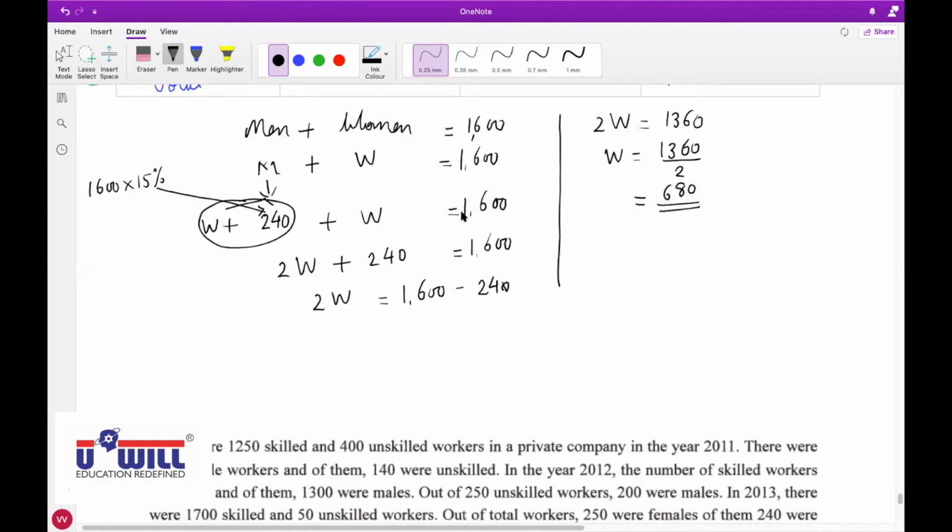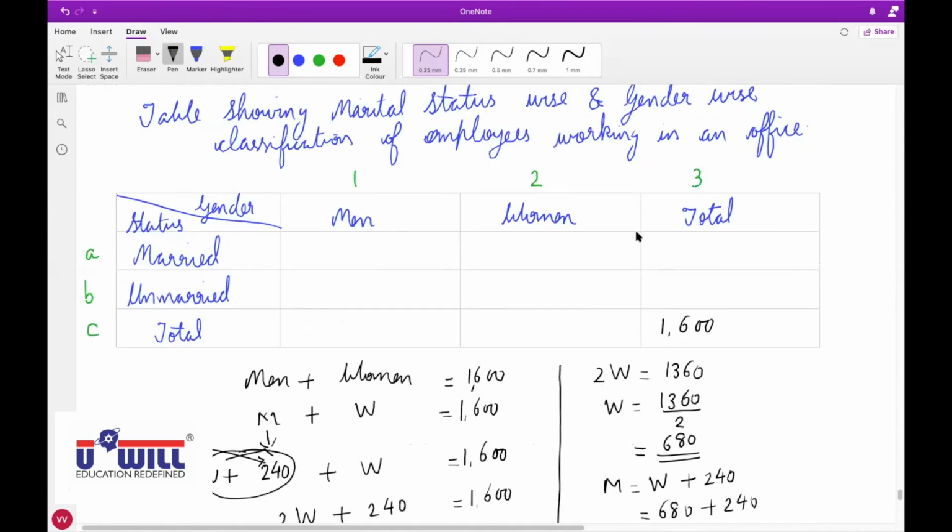Women are 680. And what are men? Women plus 240. So men will be women plus 240, that is 680 plus 240, that is 920. Okay. So in women we will write 680.